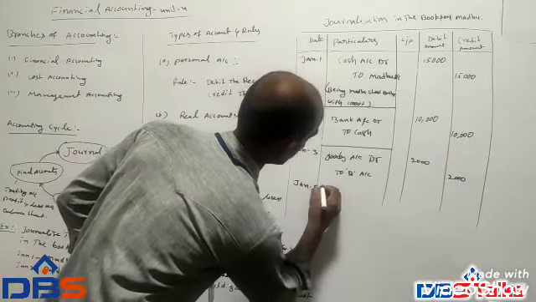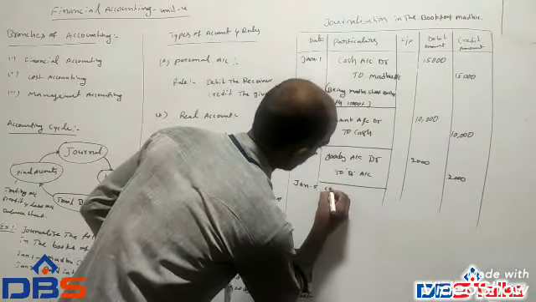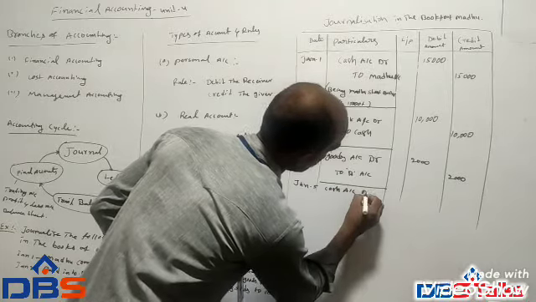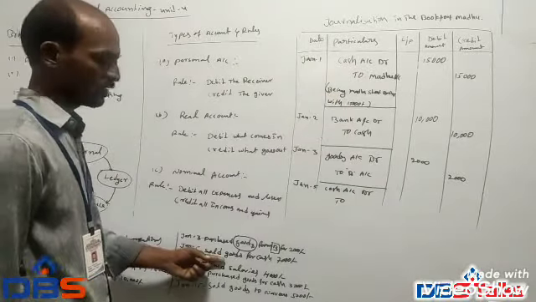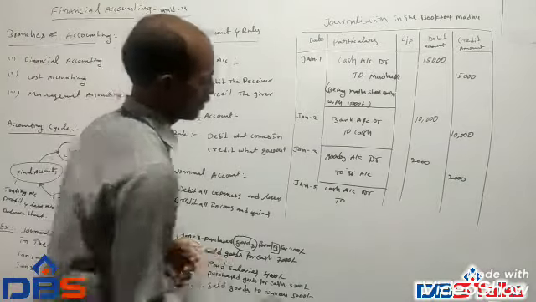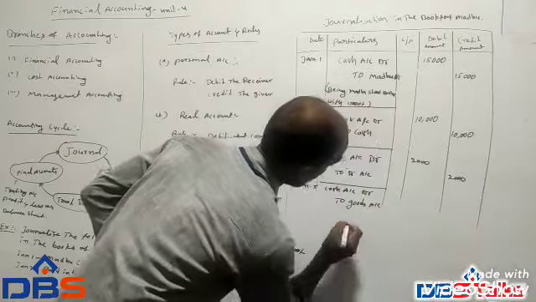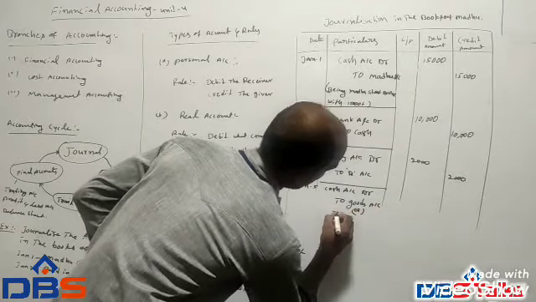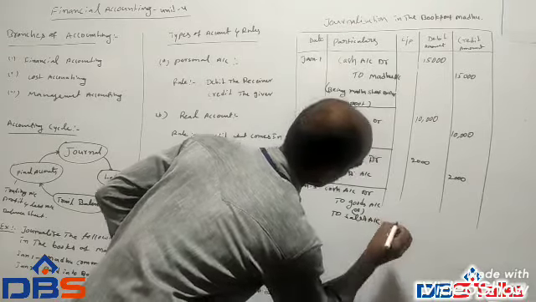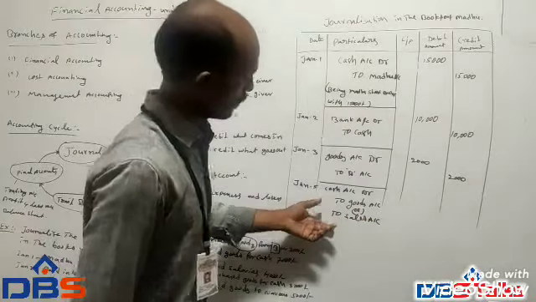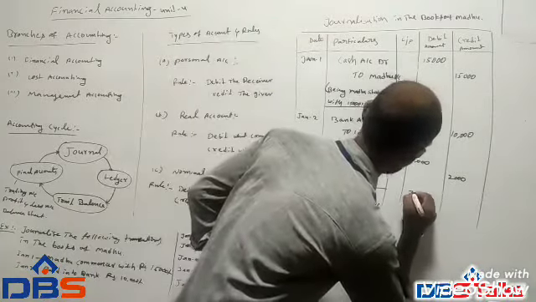January 5th, what comes in? Cash. Cash account debit to what goes out? Sales goes out. Goods account, or sales account. Total amount, what is the total amount? 7,000.